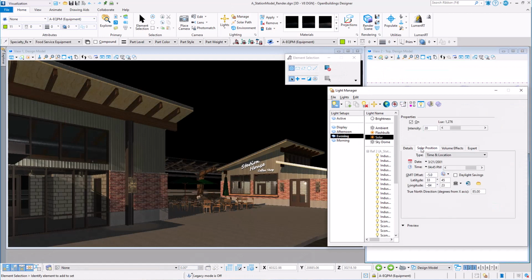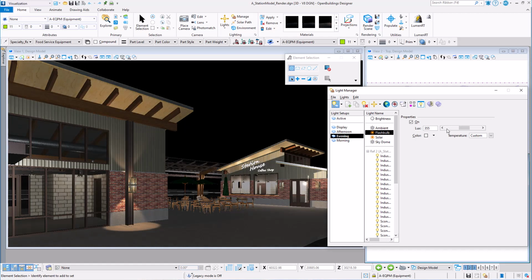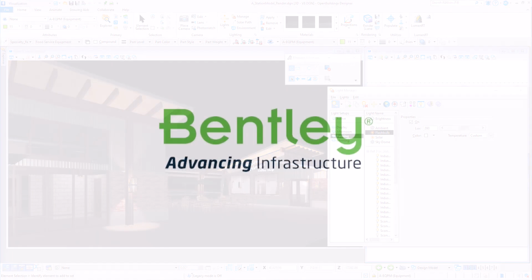Now, with a little adjustment to the solar lighting and the flash bulb, I can make the sconce light sources really highlight some of the building elements and give a nice evening scene.